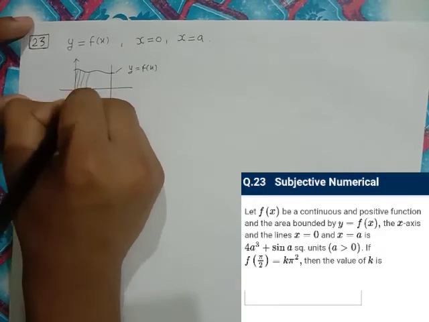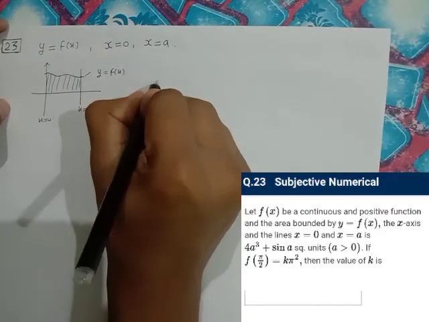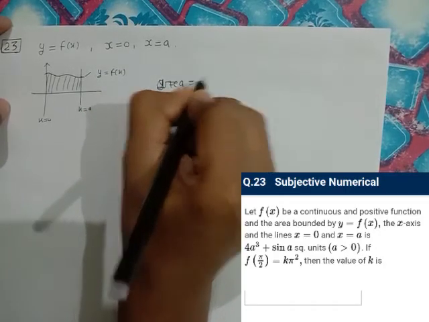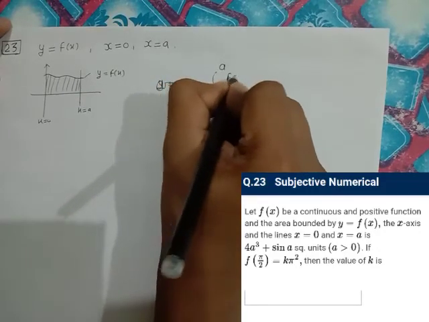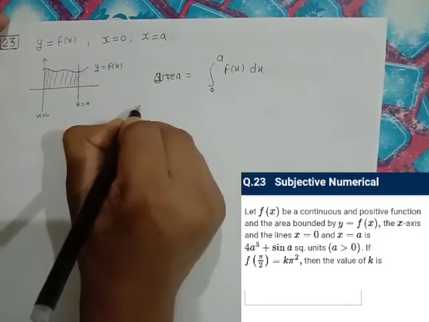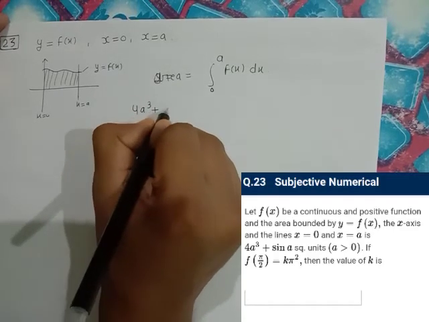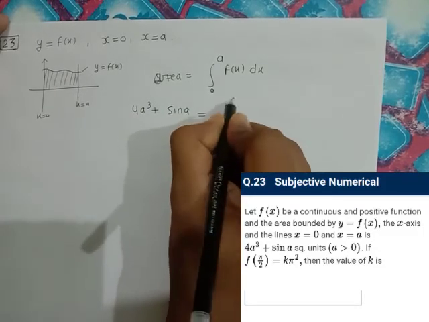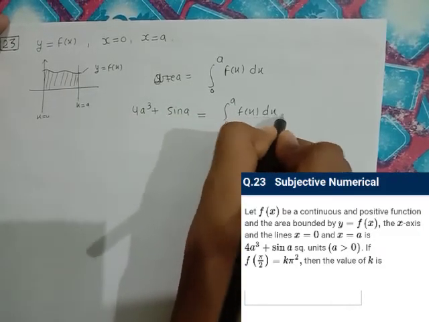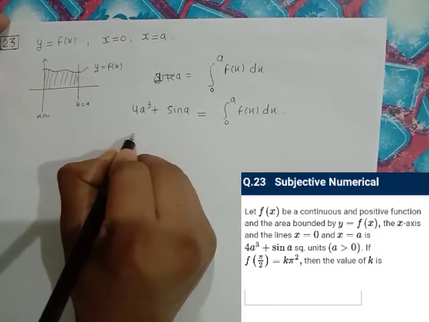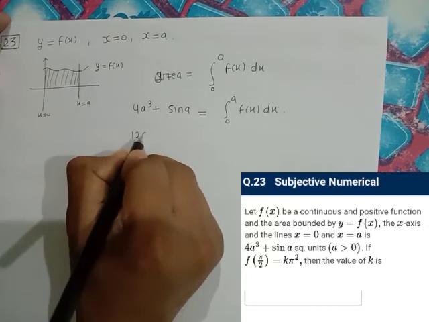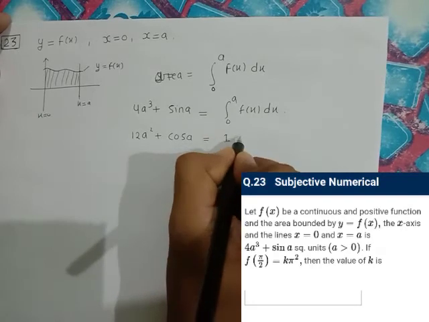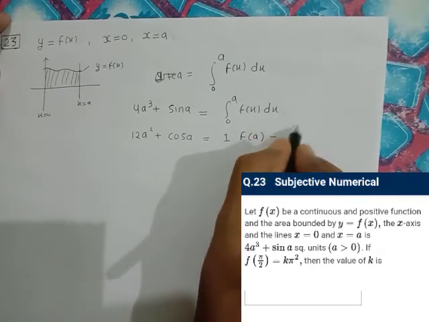So this part is the area. We can write area is equal to integration from 0 to a of f(x) dx. Area is given by 4a cube plus sin a, which is equal to the integral from 0 to a of f(x) dx. Let's differentiate both sides. So it will be 4 times 3 is 12, 12a square plus cos a is equal to the differentiation of a, 1 into f(a), minus 0 into f(0), so this becomes 0.